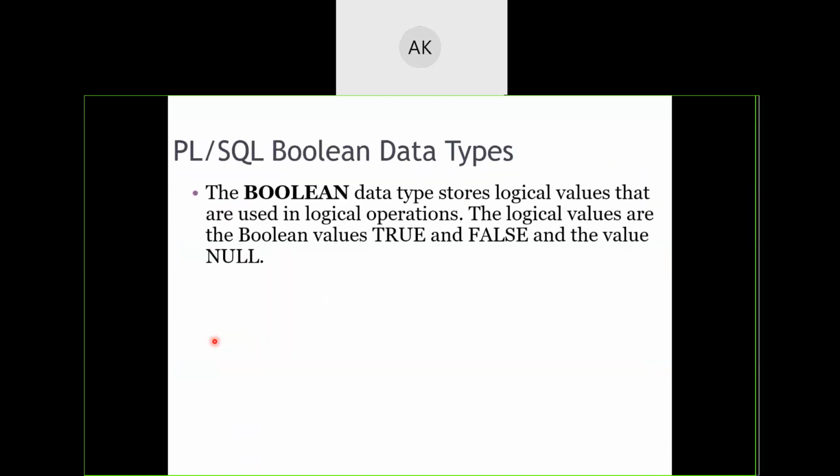In case of Boolean, there is a small thing that you should understand. SQL doesn't have this data type. PL/SQL has it. This Boolean data type was not there in SQL, it is there in PL/SQL.